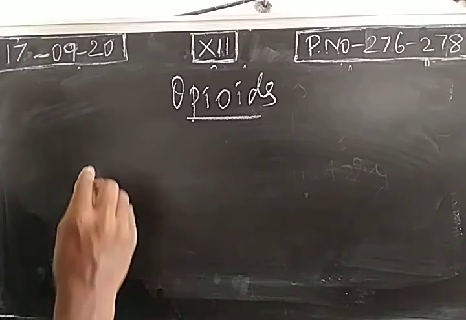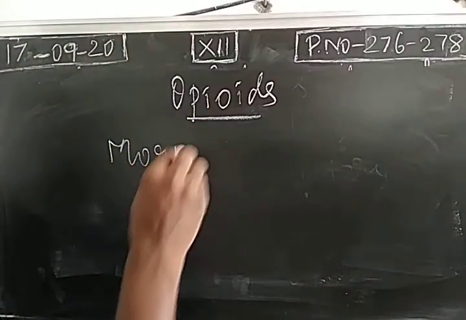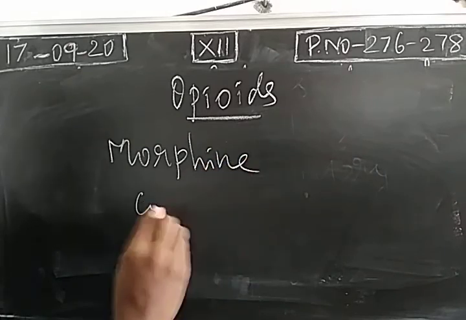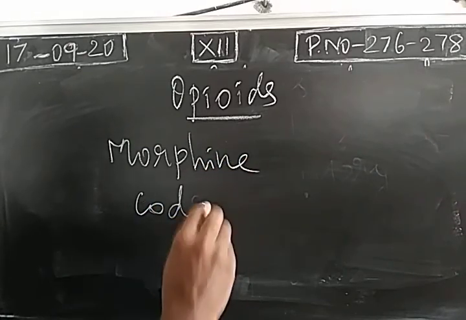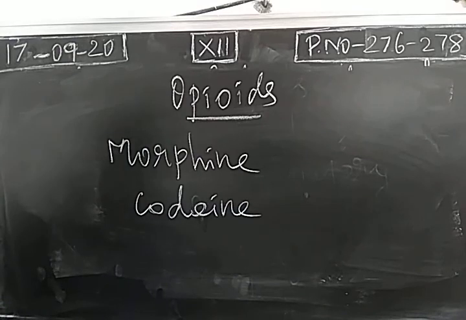Examples for this are morphine, codeine. So we have already heard these words: morphine, heroin, opium, cocaine. So these are all the narcotic drugs which are highly addictive in nature. So when we use this as a medicine, there should be a prescribed dosage. When you take a larger dosage, it will lead to coma, even death also. So this is highly addictive in nature.